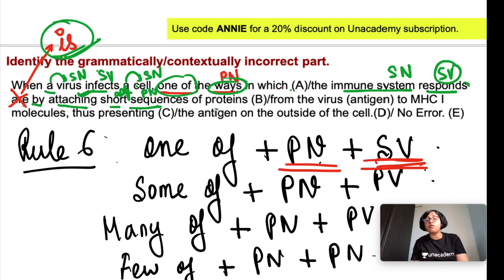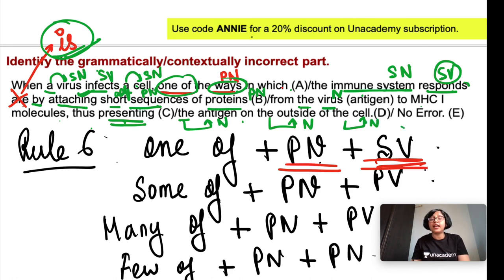Short sequences of what? Of proteins, plural noun. From where? From the virus, the plus noun virus. Attach the sequence to what? To MHC1 molecules. Thus presenting, present participle, presenting the antigen, the plus noun antigen, on the outside, the plus noun outside of the cell, the plus noun cell. Okay, so here the error is in part B.